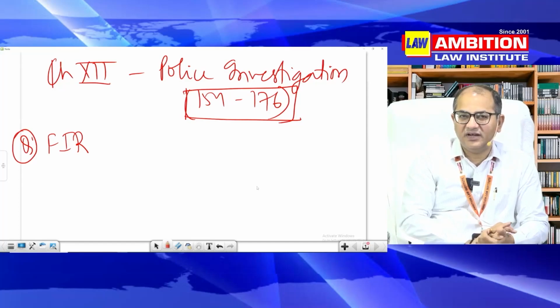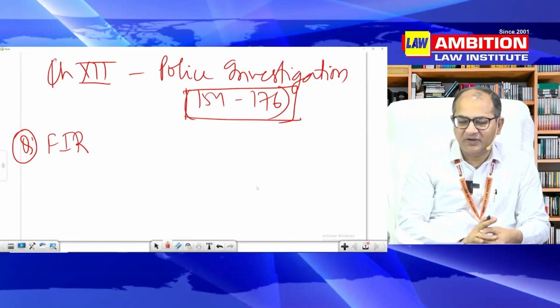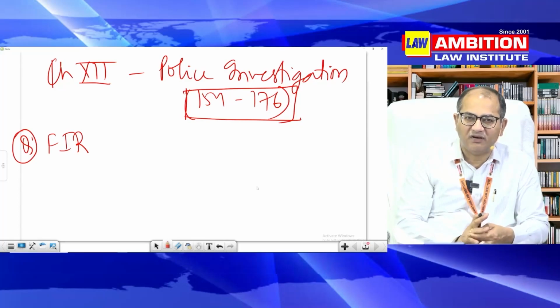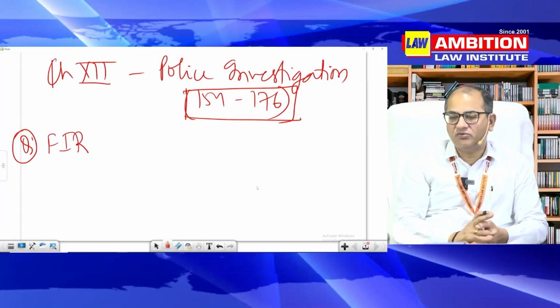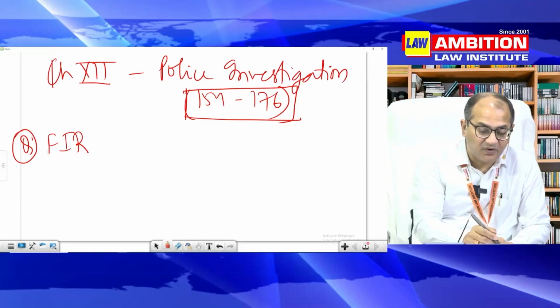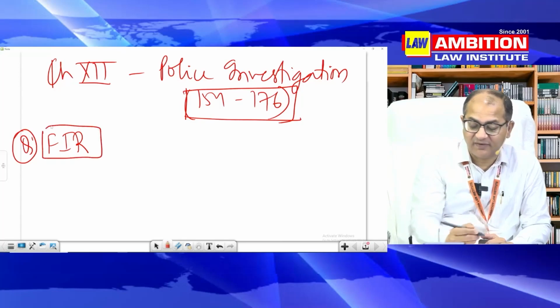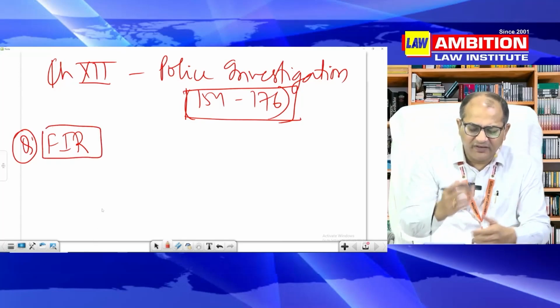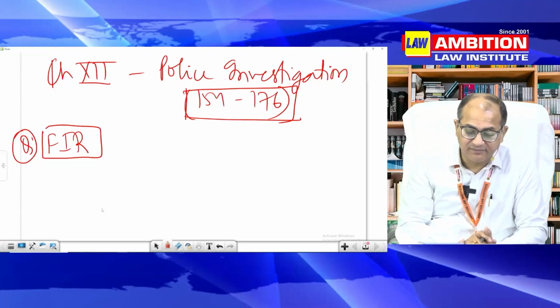And what is that twin test of FIR? You will come to know when you read FIR. Basically it is that it should reflect a cognizable offense, number one. And number two, it should be prompt. So promptitude and identification of a cognizable offense is the twin test of FIR. But we will be discussing that in great detail later on.